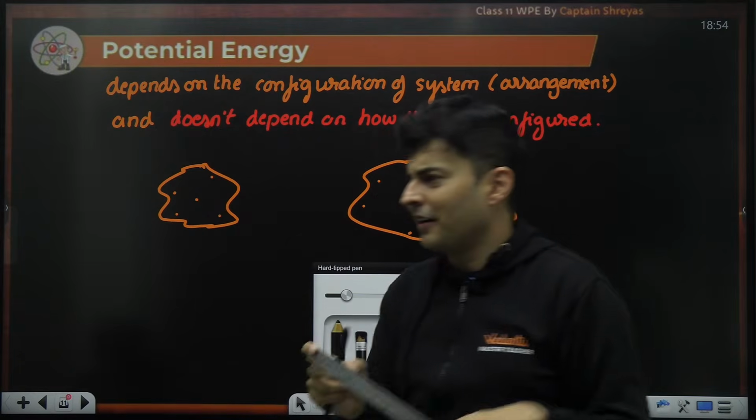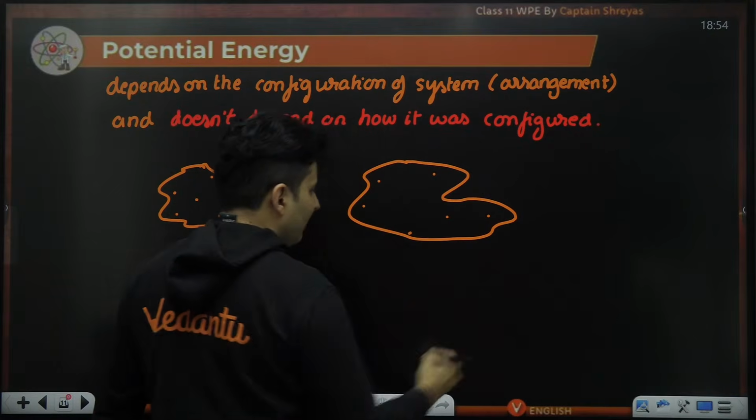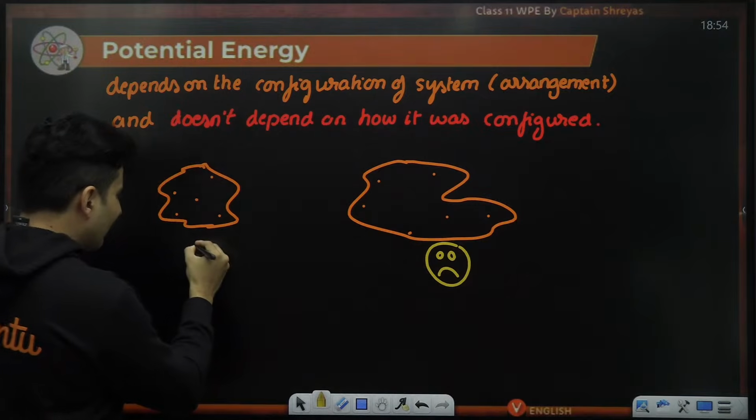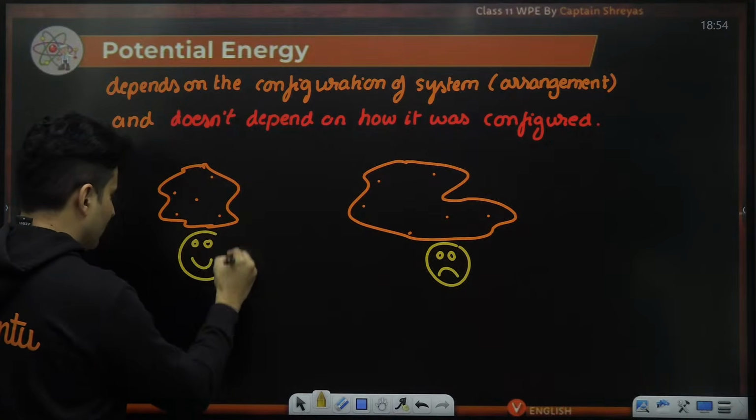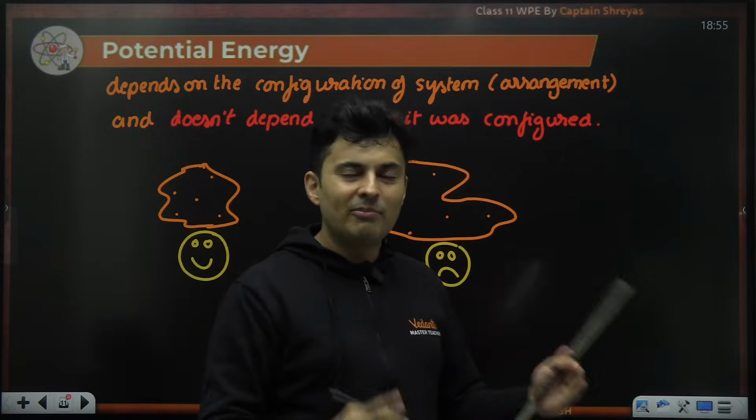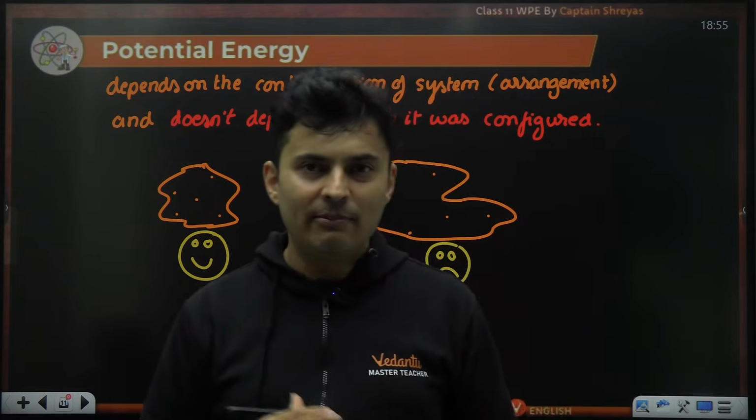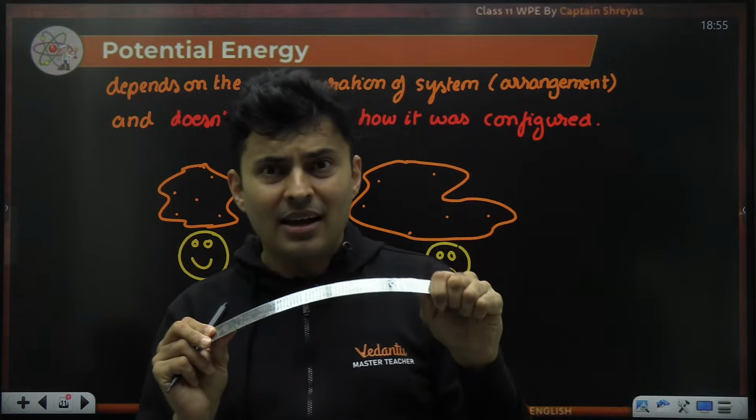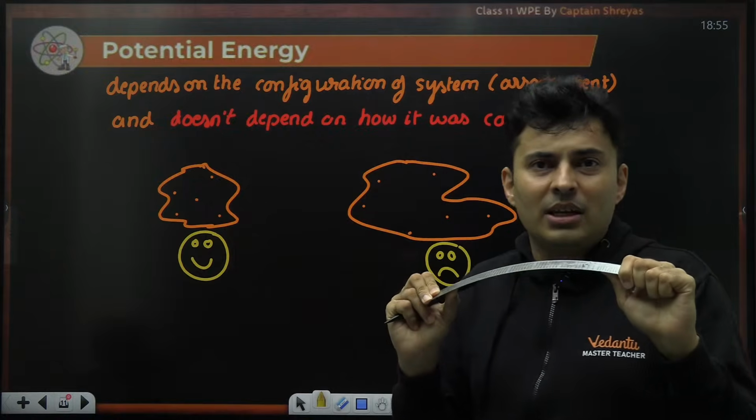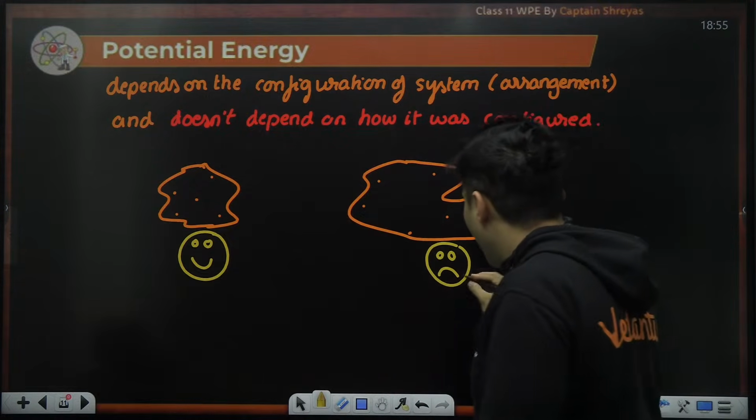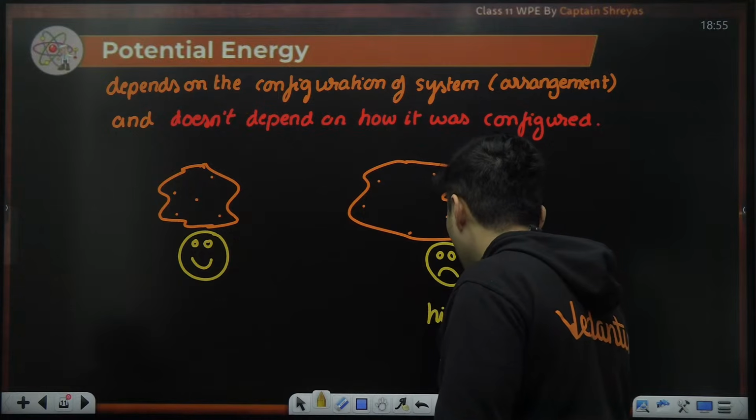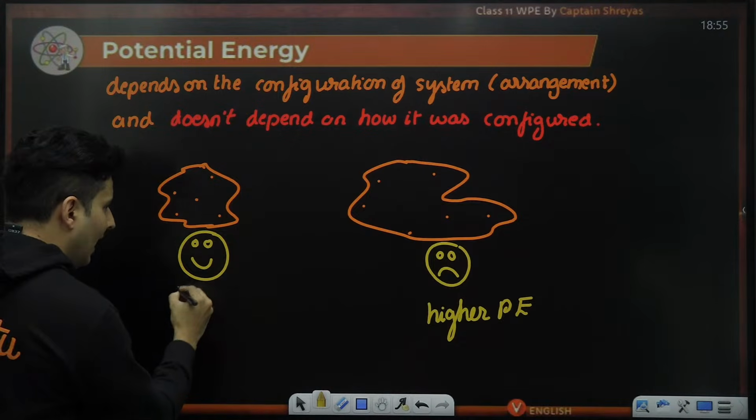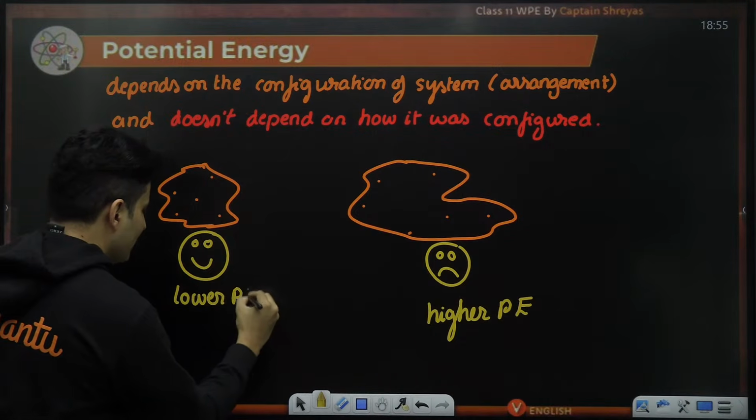It is sad over here. So if I give some emotion to it, this configuration is a little bit sad. This configuration comparatively is happy, or maybe less sad. You just need to compare whether more sad, less sad, more happy, less happy. Always the configuration which is sad, unhappy, or uncomfortable will have higher potential energy. And the configuration which is happy will have lower potential energy.